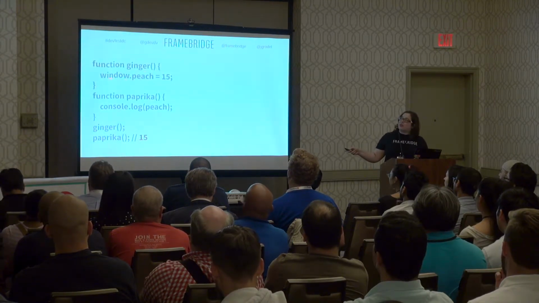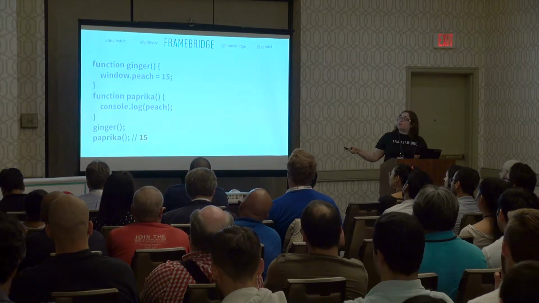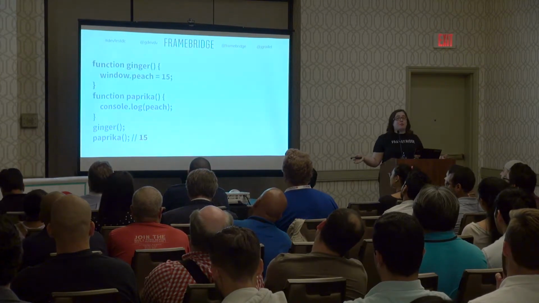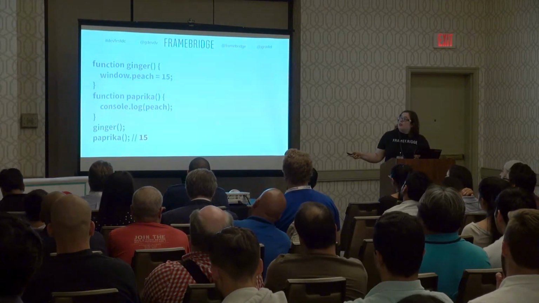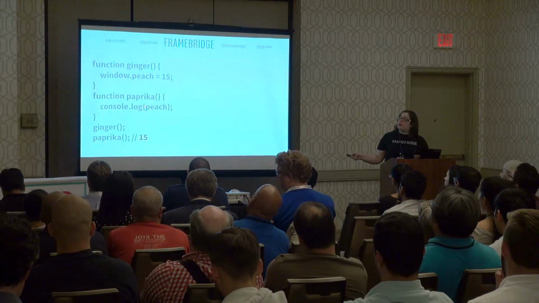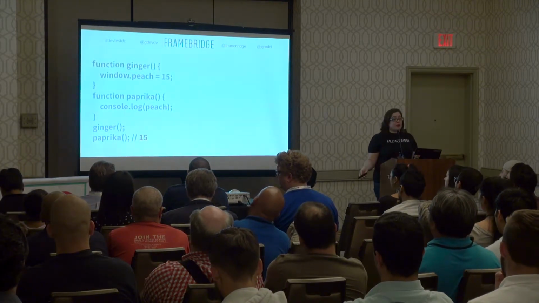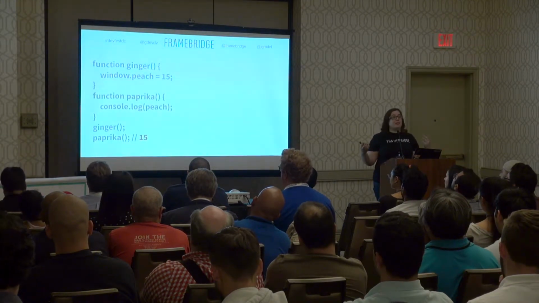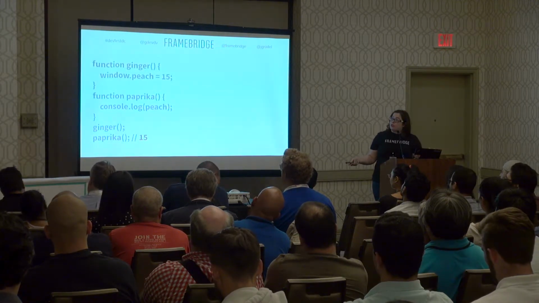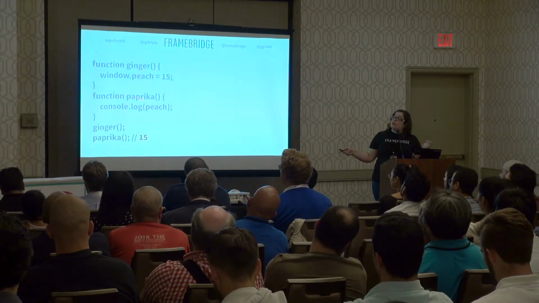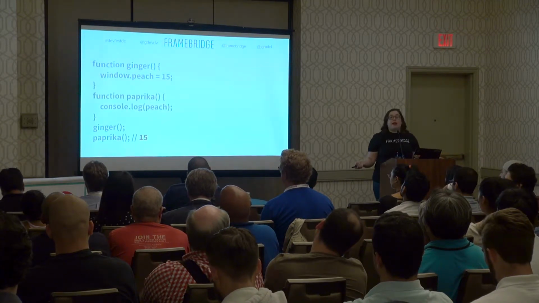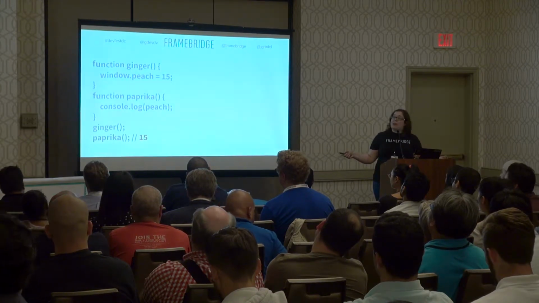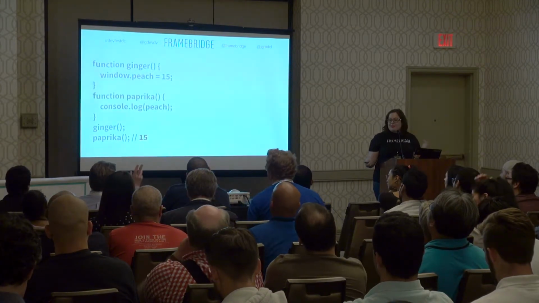So inside ginger, we are grabbing our global scope, that window object. And if peach doesn't exist there, we're creating it. And then we're setting the value of peach to 15. When we go into paprika, we are using peach. We're going to see if we have a local variable in that function called peach. We don't. So we are going to bubble up to our parent scope and see if that has a variable called peach. In this example, as soon as we bubble up one level, we are in our global scope. And when we use the window object, we are putting variables in that global scope. So we have peach available to us that way. Now this can get, yes, go ahead.